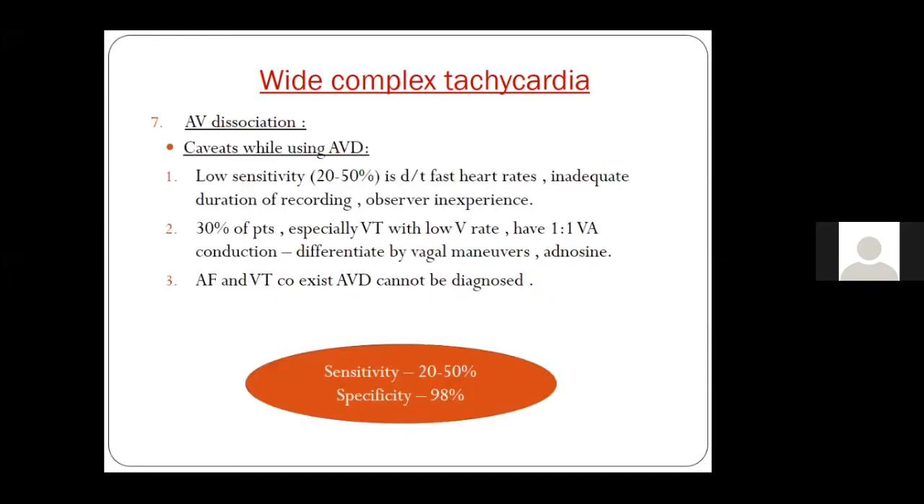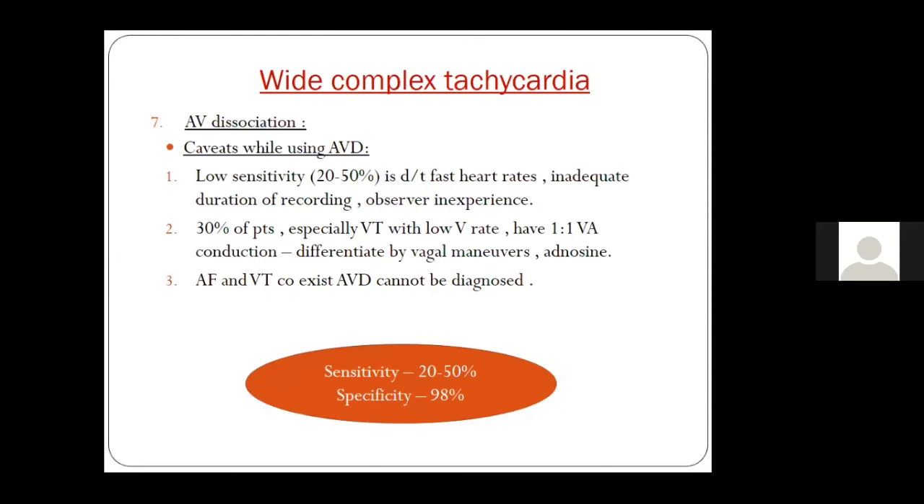Now, there are some caveats of using AV dissociation. As I already told you, AV dissociation has a specificity of 98%. However, the sensitivity is very low. Its sensitivity is further lowered by a faster heart rate. In the presence of a fast heart rate, sometimes it is difficult to pick up AV dissociation. Inadequate duration of recording also matters, and most importantly, observer experience. Sometimes even if AV dissociation is there, we may miss it if we do not look properly.